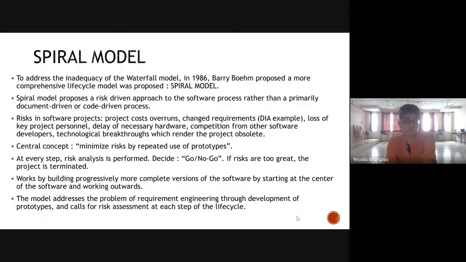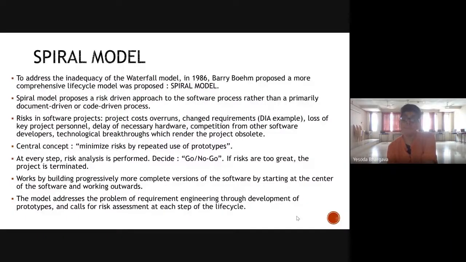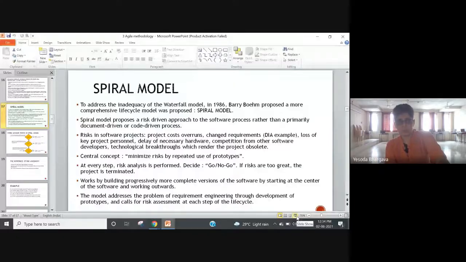So unlike in the waterfall model, you are not coming up with only one prototype after the end of this cycle. You may be developing multiple prototypes. Now, what do you feel could be the pros and cons of developing multiple prototypes of a software? So, definitely, it's not only about advantages. Let us discuss at the moment what you think could be the pros and cons of developing multiple prototypes of the software, not necessarily the same in scale and degree, over the period of time as compared to one prototype after the end of the cycle.